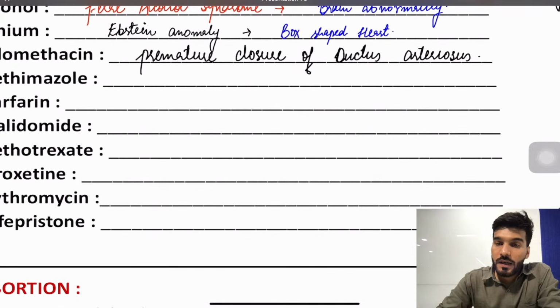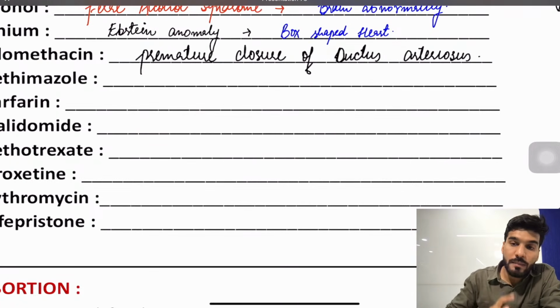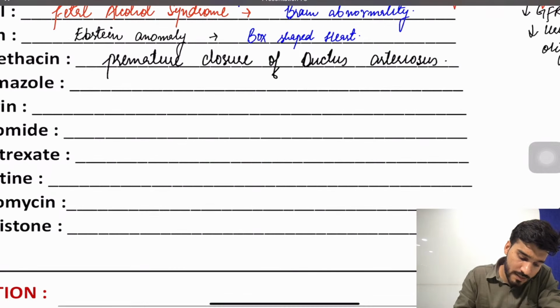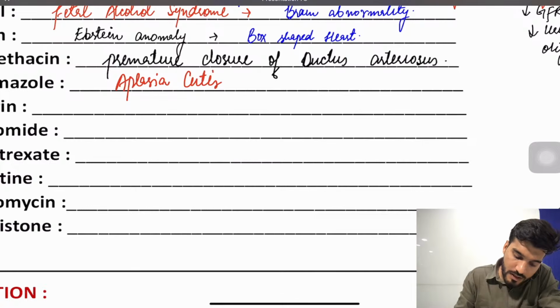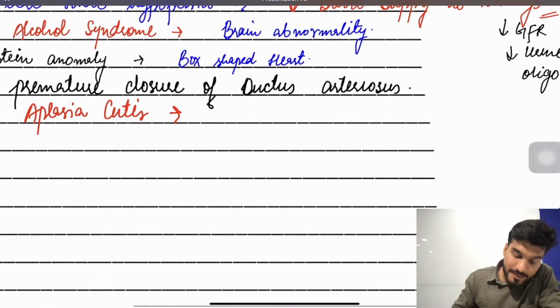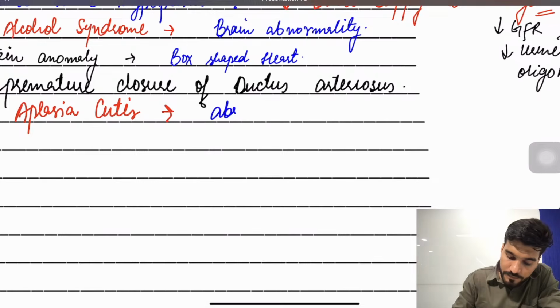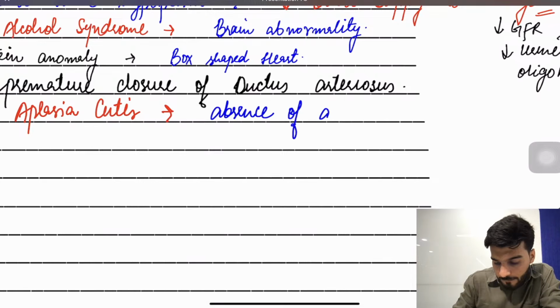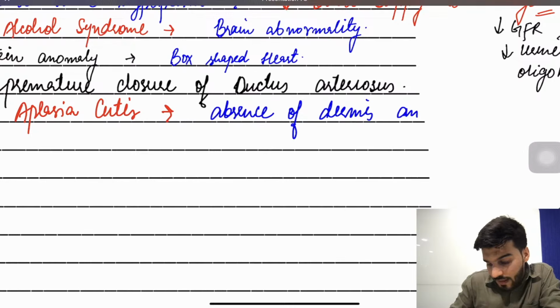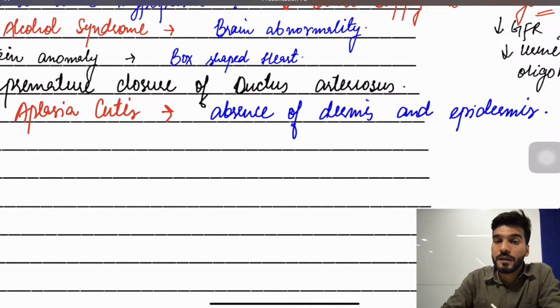Methimazole is used in the case of hyperthyroidism. So in a thyroid patient, we use carbimazole and methimazole, but in the second and third trimester. If I use carbimazole or methimazole in the first trimester, it will cause aplasia cutis. So what is aplasia cutis? There is an absence of dermis and epidermis.